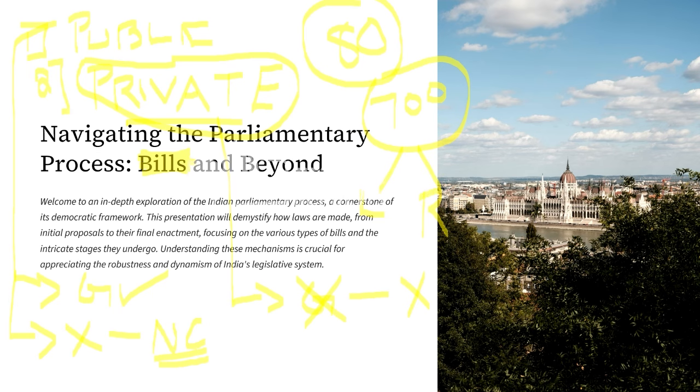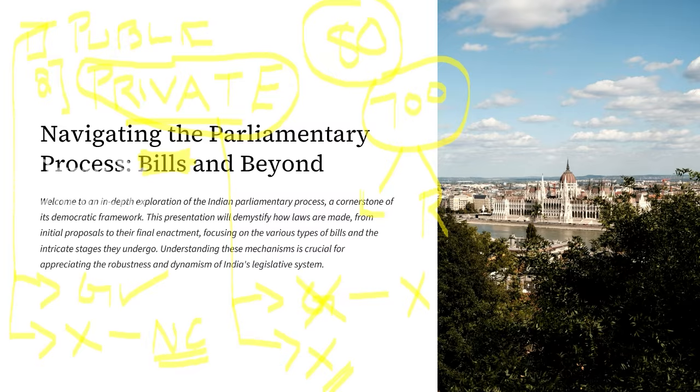But if a private bill is rejected, then that is a very common circumstance. Okay, so this is another difference.